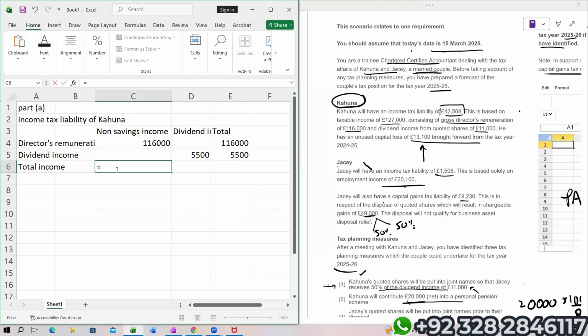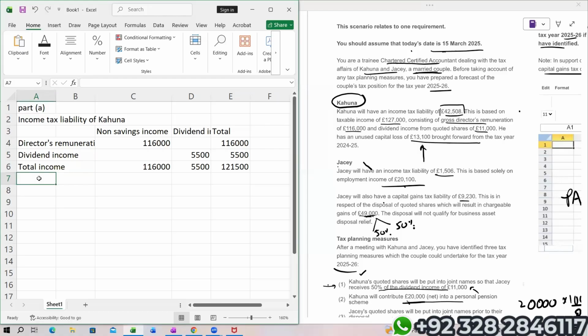Total income. Now, a very important point. Kindly listen to me. Okay. We can see that 1,21,500 is the net income.